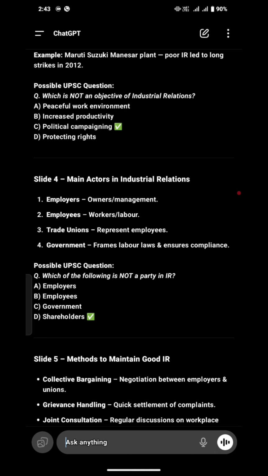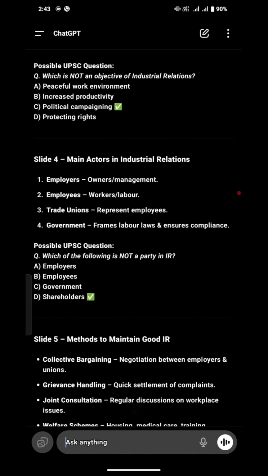In an upcoming chapter, we're going to read how government and political parties really influence industrial relationships. And protecting rights, yes, absolutely. So it asks which is not an objective of industrial relation. Obviously political campaigning is not an objective of industrial relation. We are very much aware of that, right?